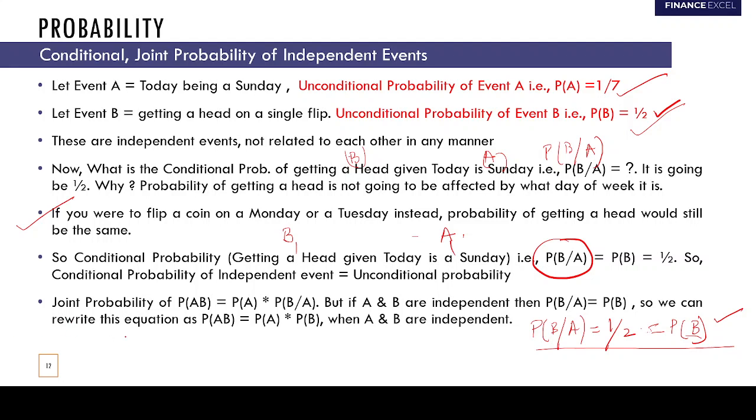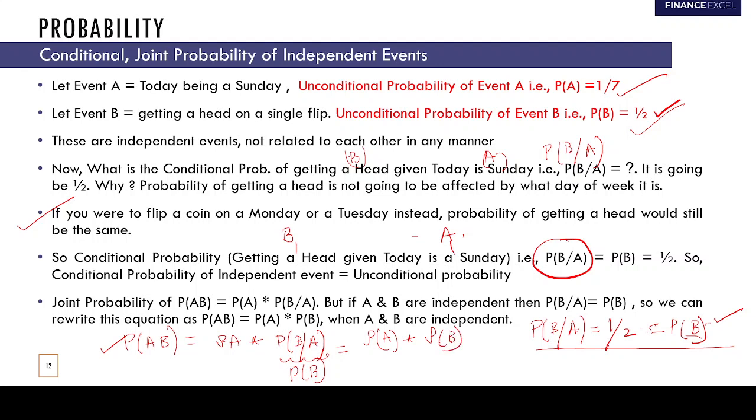In the last slide we said that the joint probability of A and B was probability of A into probability of B given A. But if A and B are independent, then probability of B given A is going to be the unconditional probability of B. So I can write this as probability of B. So now the joint probability of independent events is going to be P(A) into P(B).